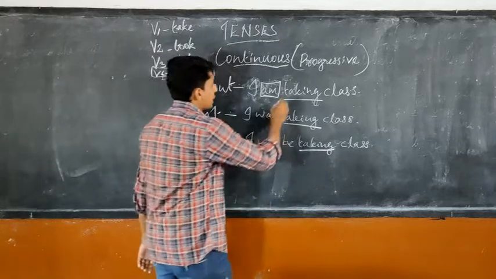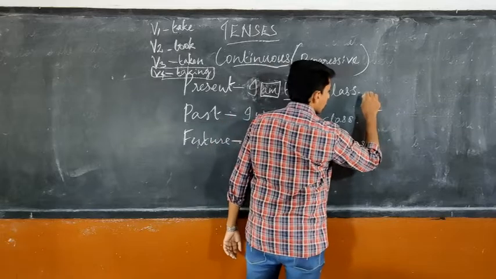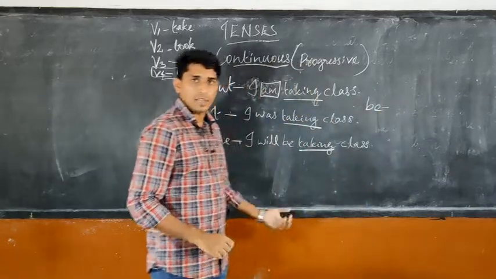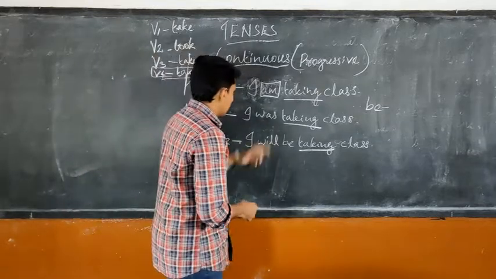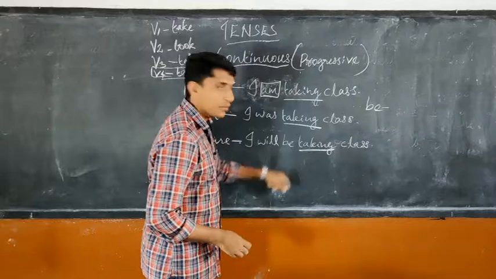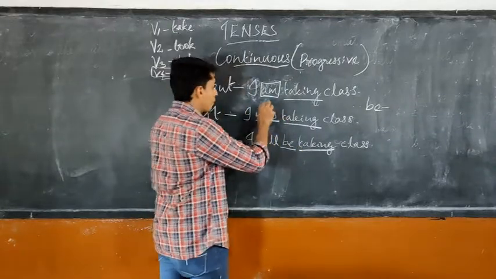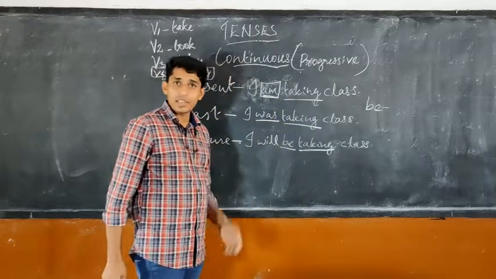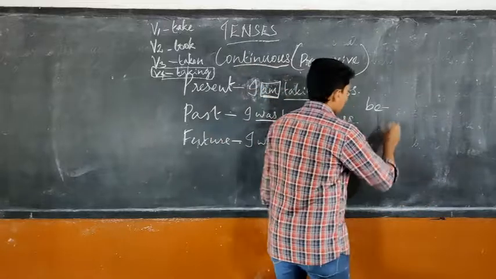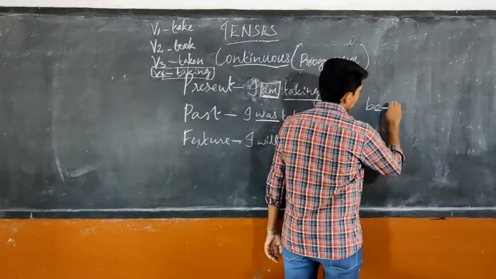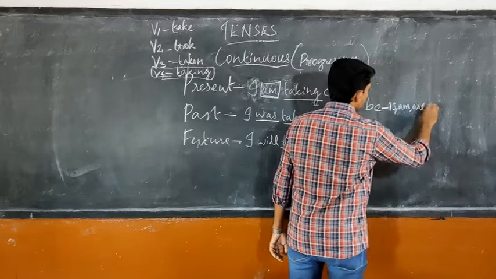Okay, the helping verb is always a form of be. The word be has so many forms, and these all are the forms of be. Here in future we use be itself. Here it is a past form of be. Here is am, that is a present form of be. In present we use is, am or are.